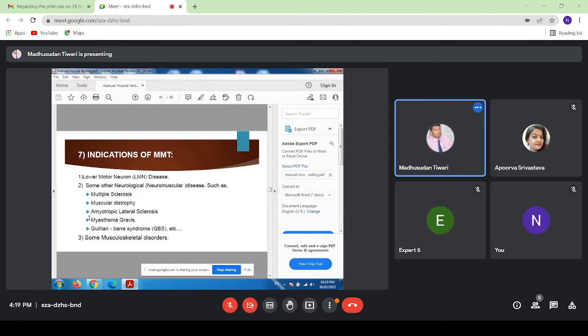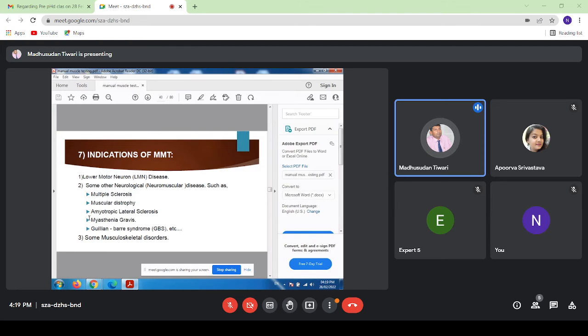Indications of MMT. In which conditions do we basically do MMT? In conditions like peripheral nerve injury, and some other neuromuscular conditions such as multiple sclerosis, muscular dystrophy, amyotrophic lateral sclerosis, myasthenia gravis, Guillain-Barré syndrome, and some musculoskeletal disorders also.